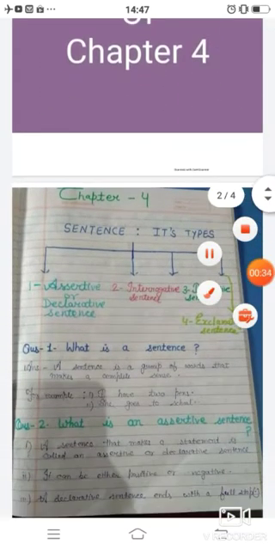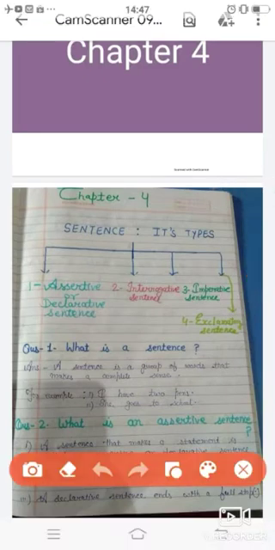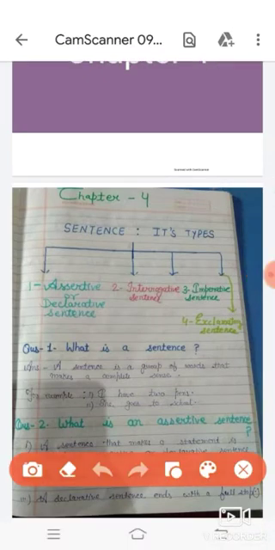Students, this is your chapter number 4 and the name of the chapter is Sentence, Its Types. Students, in the class I have told you that sentence is divided into 4 kinds. First is assertive or declarative sentence, second is interrogative sentence, third is imperative sentence, and fourth is exclamatory sentence. In the class I have told you about all these 4 kinds of sentence.